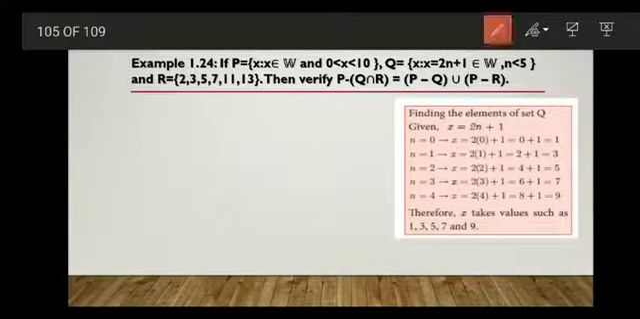For n is equal to 0, x will be equal to 2 into 0 plus 1. 2 into 0 is 0, plus 1 is 1. When n is equal to 1, we get 3. Like this we substitute till 4 to get the answer. When you do this, we get 1, 3, 5, 7 and 9 as the elements of Q.